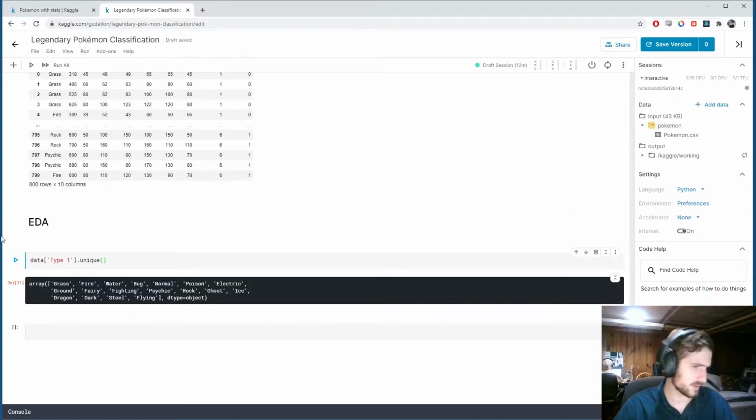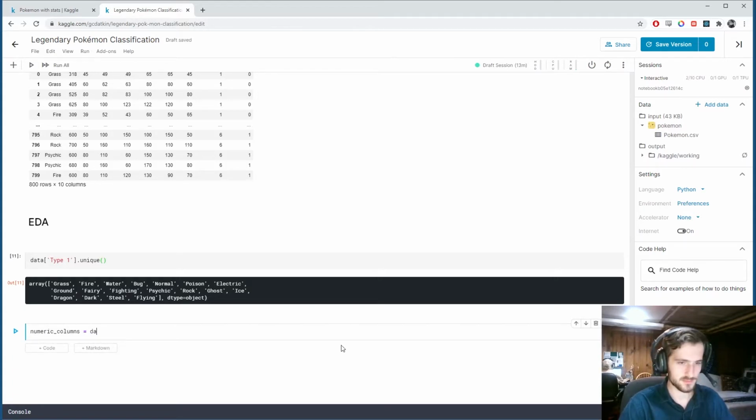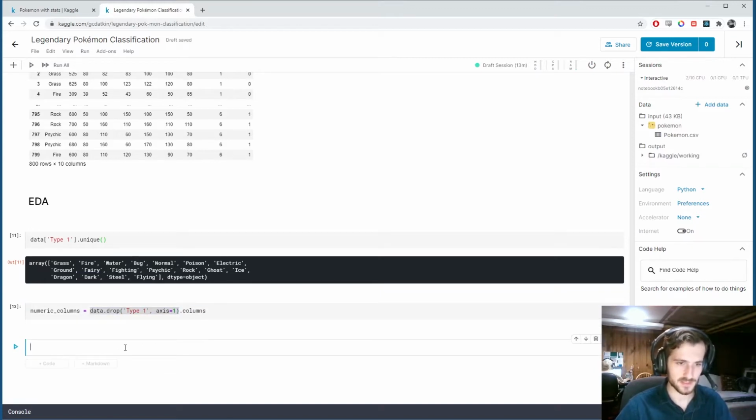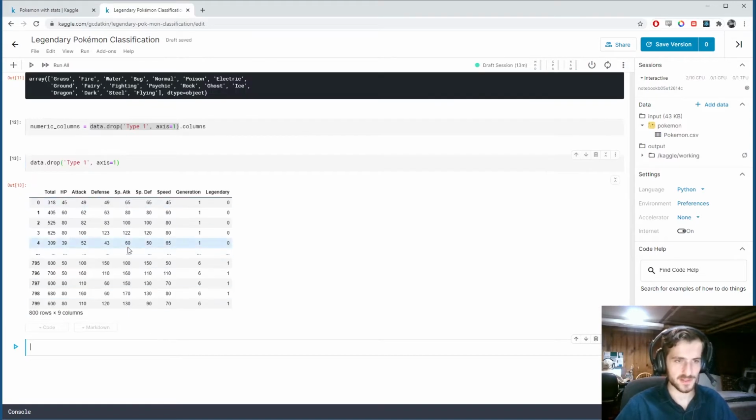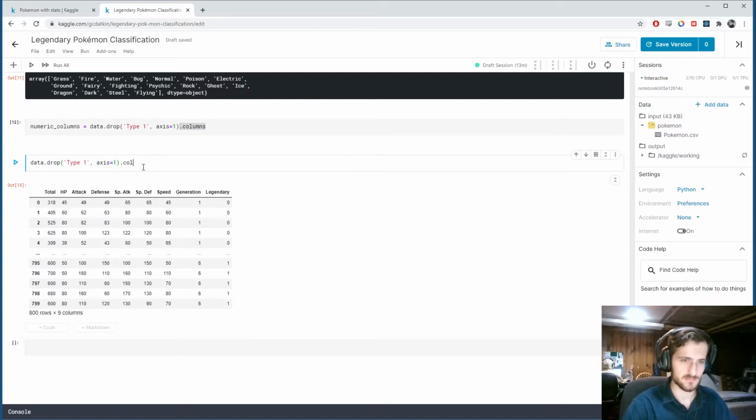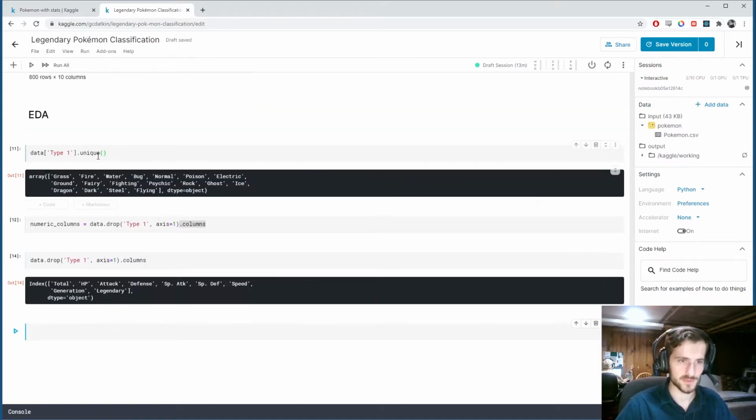And we have numeric columns, which I'm just going to store in a variable so we can reference it easily. Numeric columns is going to be data.drop type 1 .columns. So this here is the data set without type 1, and if we get the columns of that, it's just going to be the list of columns without type 1. I could have constructed that manually, but why do that?